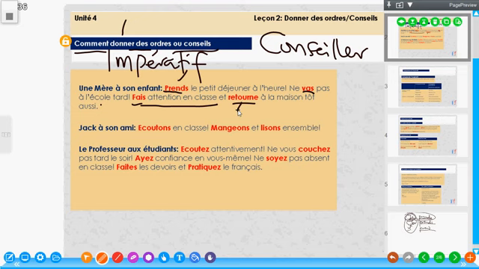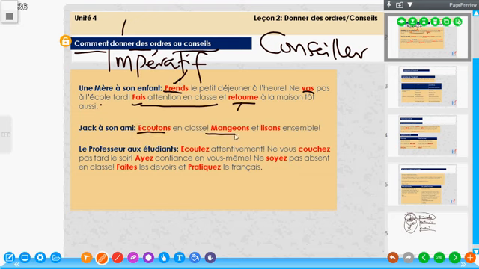Now, if you look at this very well, we have used these verbs in their singular form. This is just because the mother is talking to a child. Now look at the second one. Jacques à son ami. Jack is talking to his friend. Écoutons en classe.